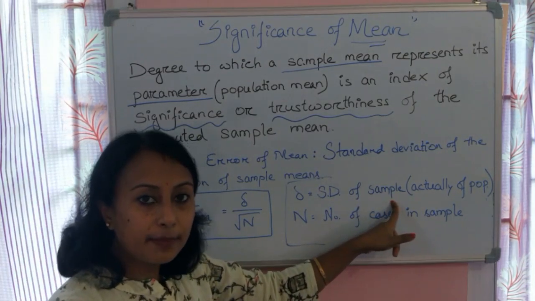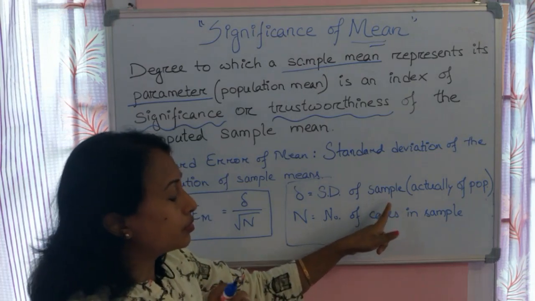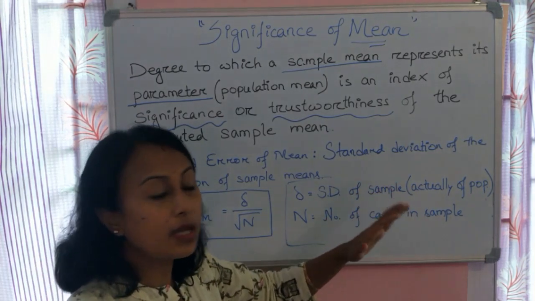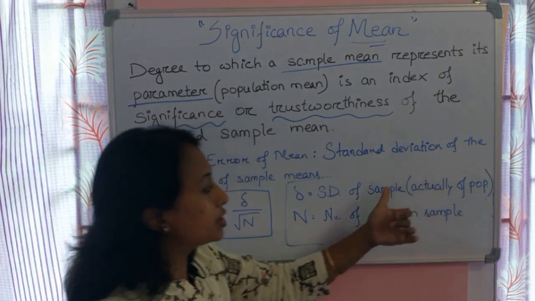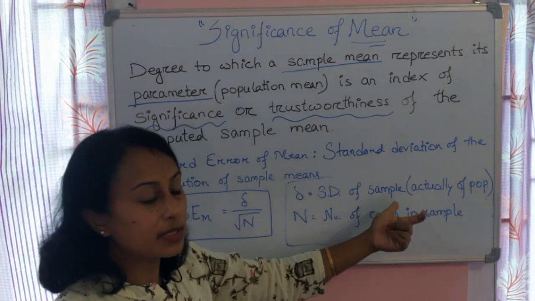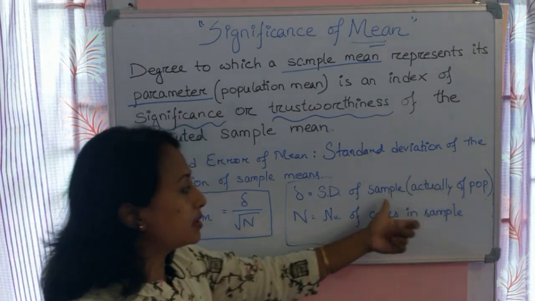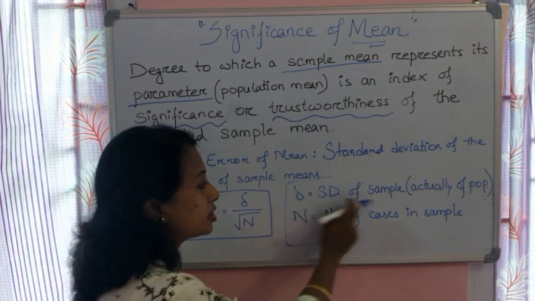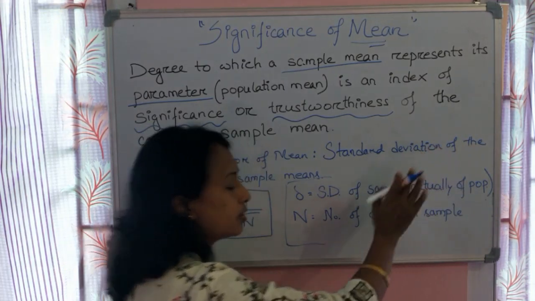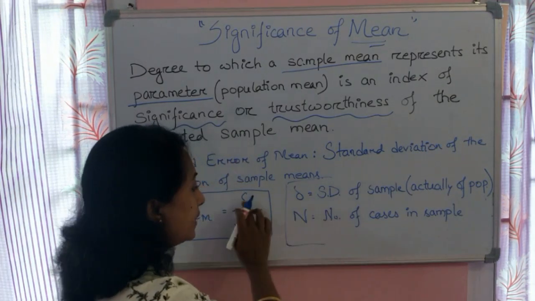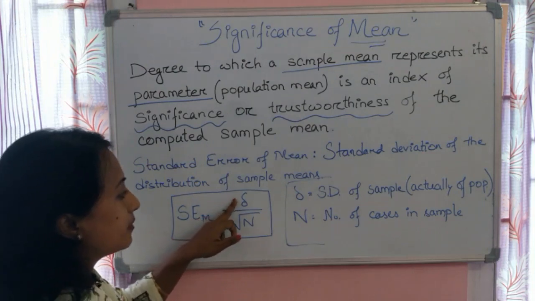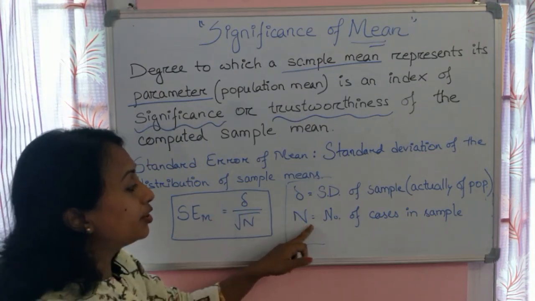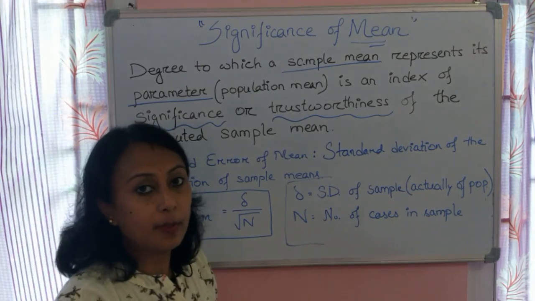We cannot have different standard deviations for sample and population. Generally, the standard deviation of the population is taken as the standard deviation of the sample. So whether population or sample, we will have only one standard deviation. So this sigma signifies the standard deviation of the sample, or you can say population also, and this n signifies the number of cases in the sample.